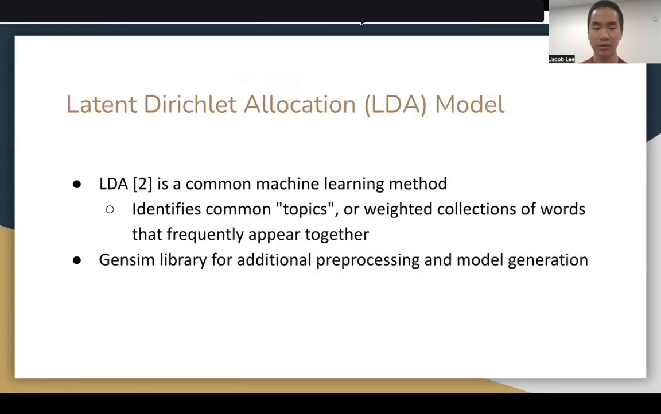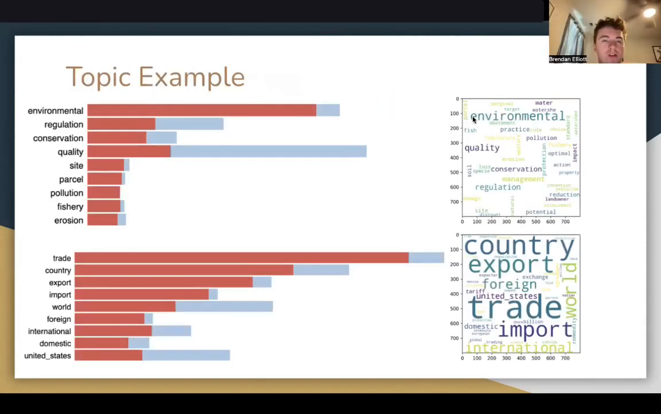The first model that we use is latent Dirichlet allocation, or LDA, which is a common machine learning method that identifies common topics, which are just weighted collections of words that frequently appear together. We use the Gensim library for additional preprocessing and model generation. Here is an example of two topics produced by LDA. One of our faculty leads, Dr. Wilson, named all 25 of our LDA topics. The topic on the top was labeled environmental resource management, and the topic on the bottom was labeled international trade.